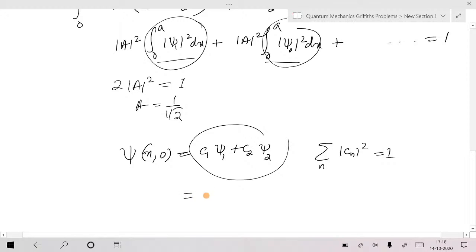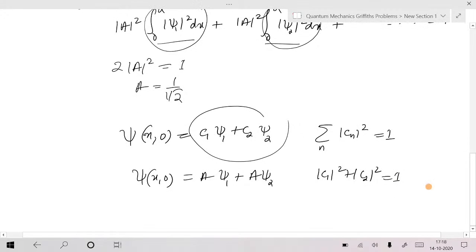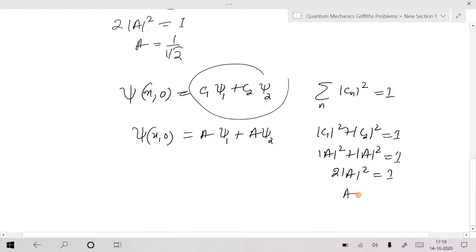That means if you have a wave function like a into psi 1 plus a into psi 2, now your c1 is a, c2 is also a. So mod c1 square plus mod c2 square should be equal to 1. So mod a square plus mod a square should be equal to 1. 2 times mod a square equals 1. A equals 1 by root 2. So this is the best possible way of normalization.